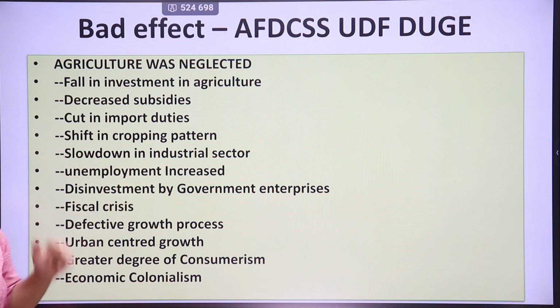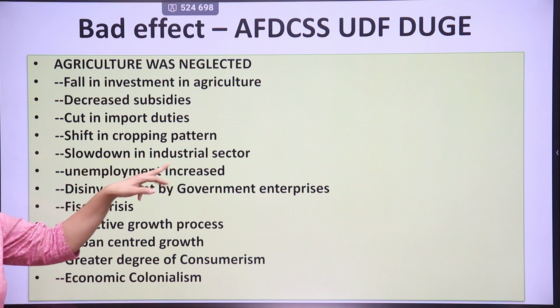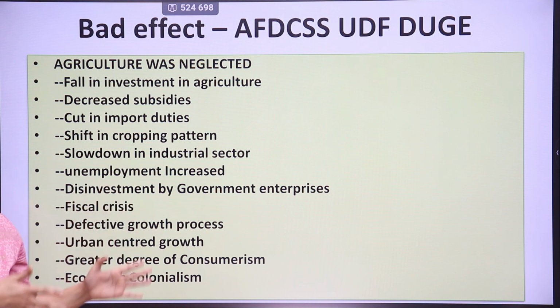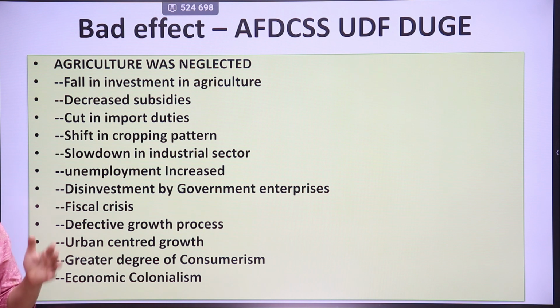Slow down in the industrial sector. What was another bad effect of this? The industrial sector slowed down. Unemployment increased. Disinvestment of government enterprises was done, as you have seen in privatization of government enterprises. The government started selling its public sector enterprises to private sector individuals. Fiscal crisis happened. Defective growth process, urban centered growth, greater degree of consumerism and economic colonialism.